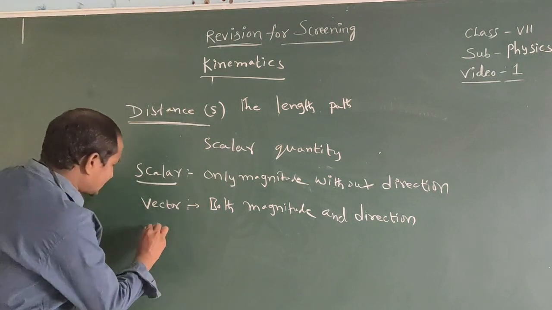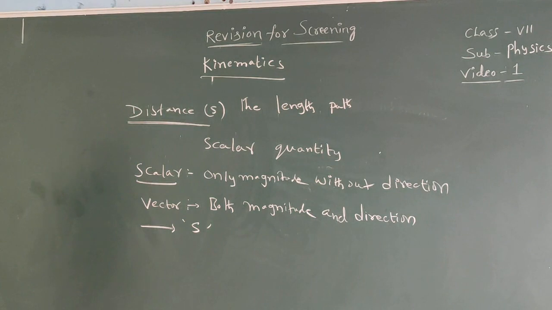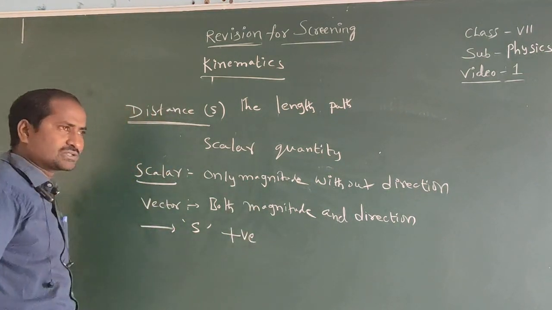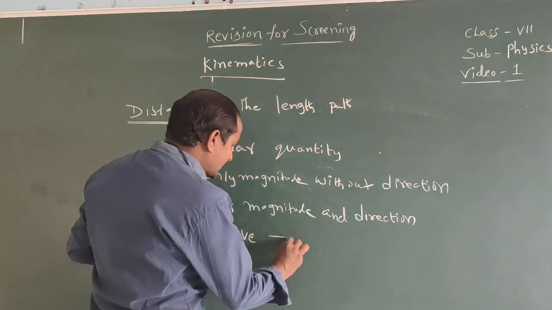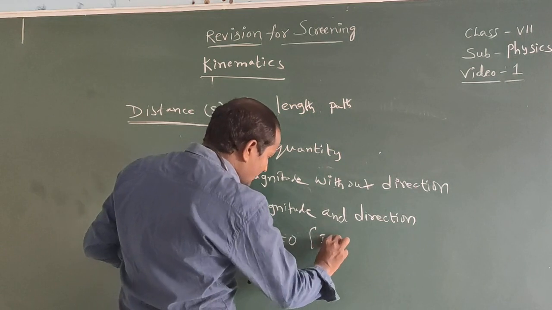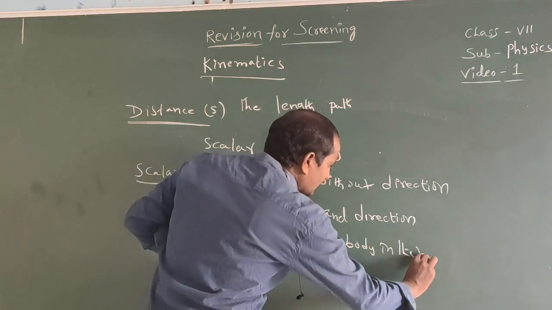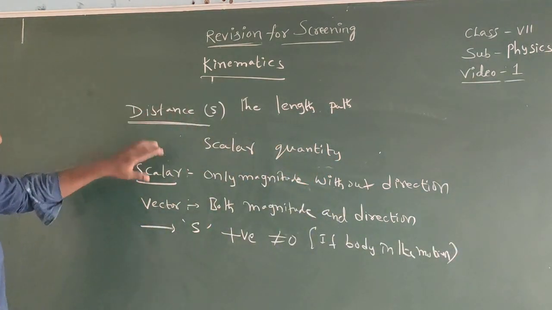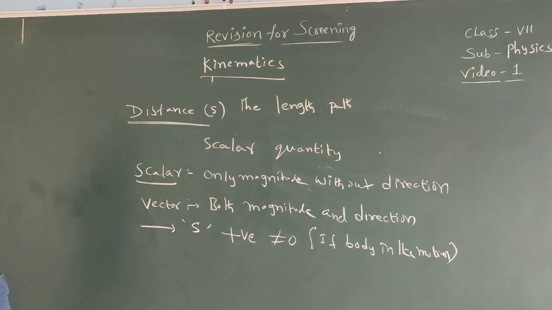Distance is indicated with the letter S. Distance is always positive. If the body is in motion, the distance is always positive. It is not equal to 0 if the body is in motion.